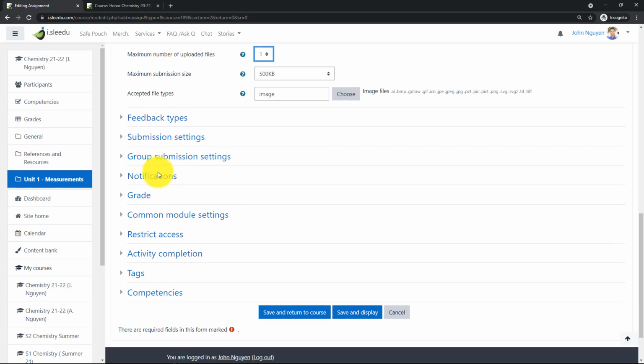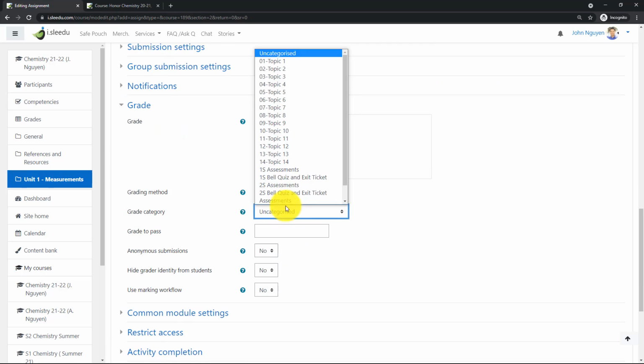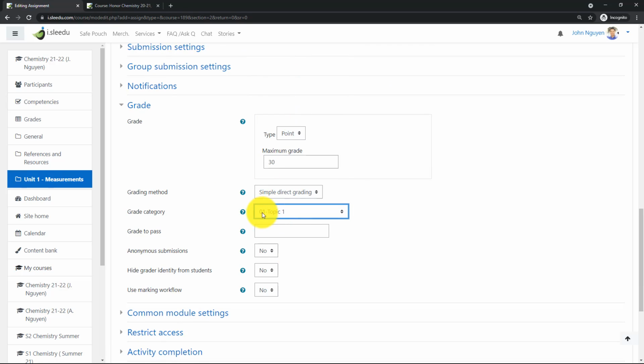Now for all this, I don't really care. I go to grade, and this will go to unit 1, okay? See how we already preset everything already? And I'm going to make this worth 30 points. So that way it's worth enough points. So that way the students are going to do it.